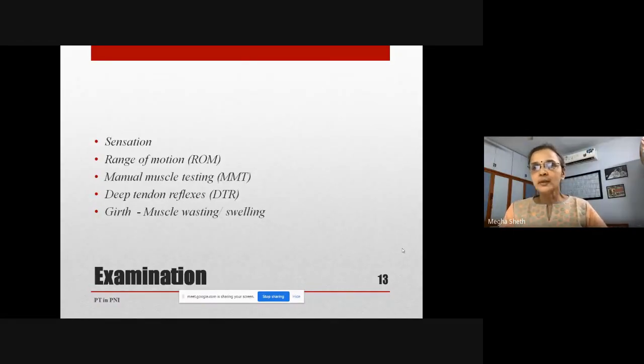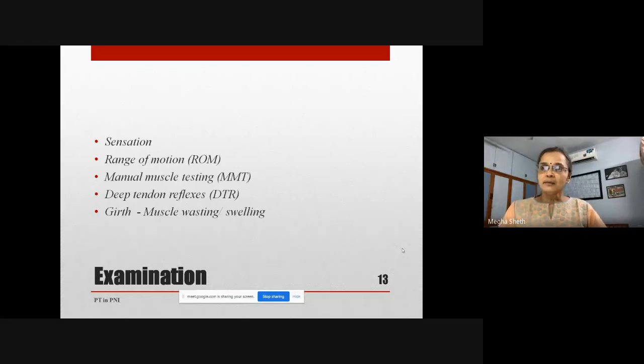The other way you could do is just ask the person to map the whole area where the sensations are affected, whether it is completely lost or it is partially lost. So you could have mapping of the area also. Range of motion, I would focus more on the passive range, because the active range then comes with the MMT.